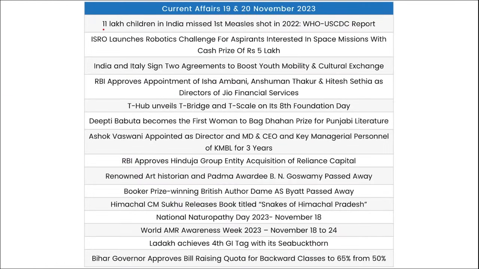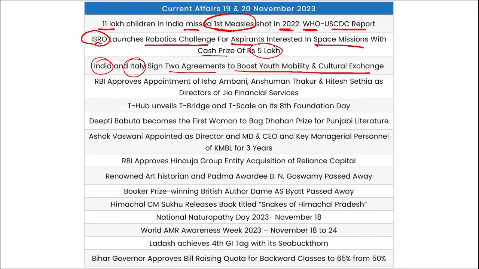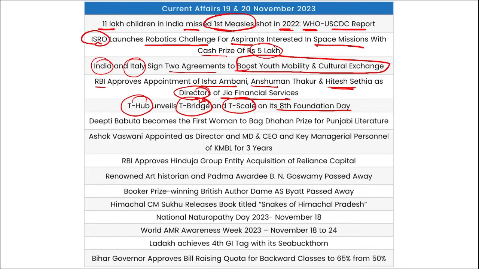Now let's move to some revision current affairs. First, 11 lakh children in India missed the first measles shot in 2022 according to the WHO US CDC report. Then ISRO has launched a robotic challenge for aspirants interested in space missions with a cash prize of 5 lakh rupees. India and Italy signed 2 agreements to boost youth mobility and cultural exchange programs between Italy and India. RBI approved the appointment of Isha Ambani, Anshuman Thakur, and Hitesh Sethia as the directors of Jio Financial Services. Then T-Hub has unveiled T-Bridge and T-Scale on their 8th Foundation Day. This is to promote and make startups globally accessible and increase their audience.